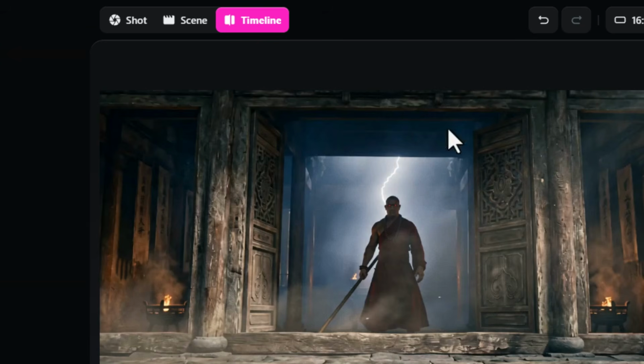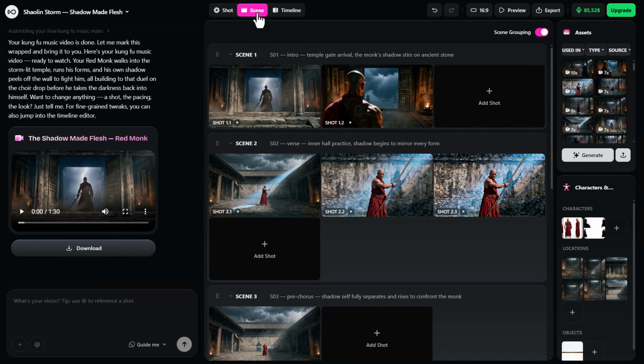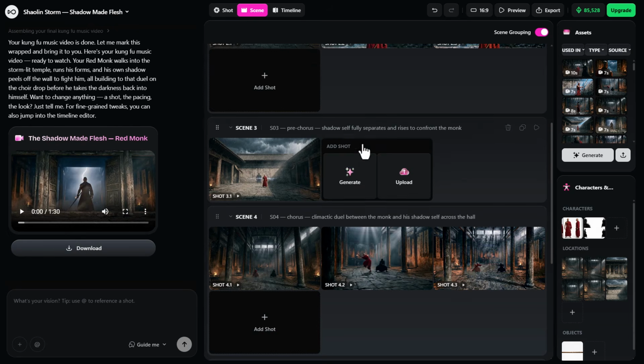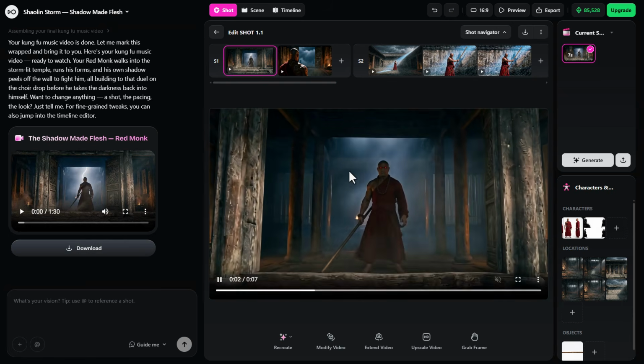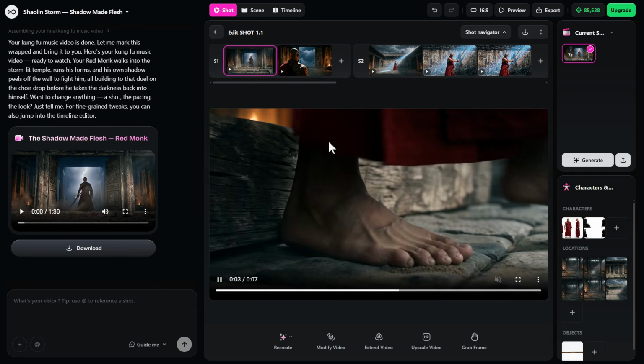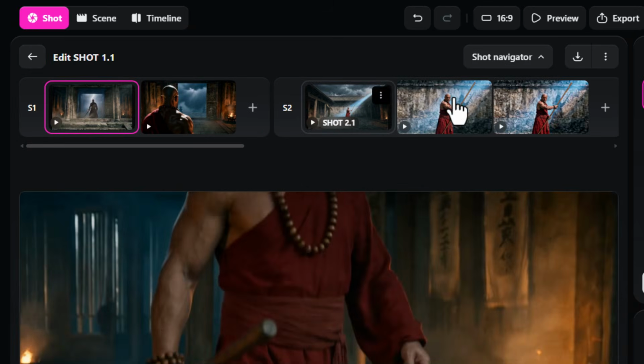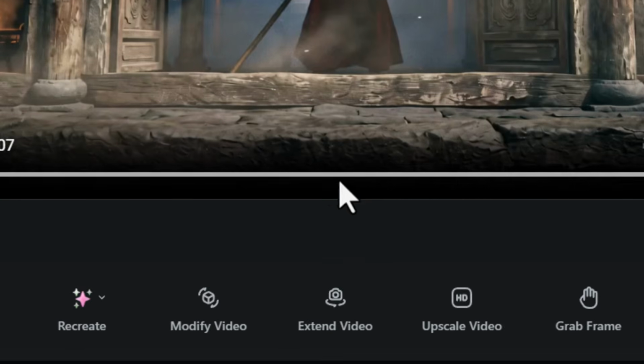Now, on top of that, I can come up the top here, there's scene, and this allows me to go through scene by scene and see the videos used, or even to add shots in. And then, of course, shot over here. Now, this is another area where I can view each shot individually by tracking through, and I have a few options to make edits to those shots.